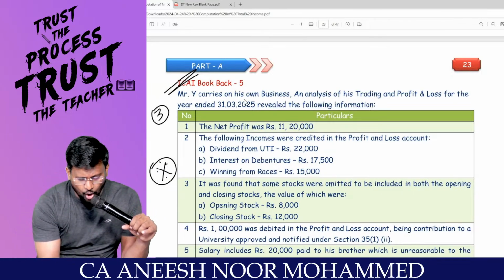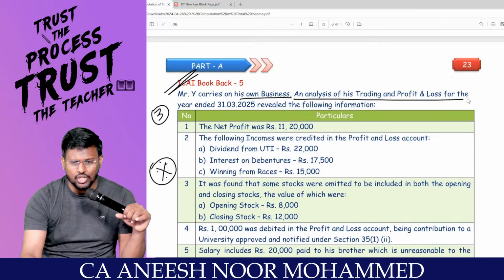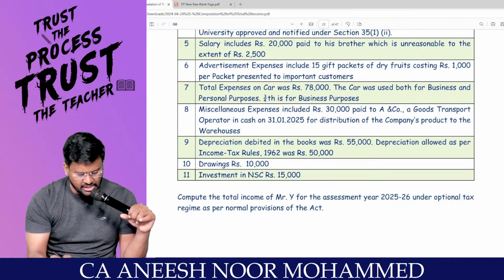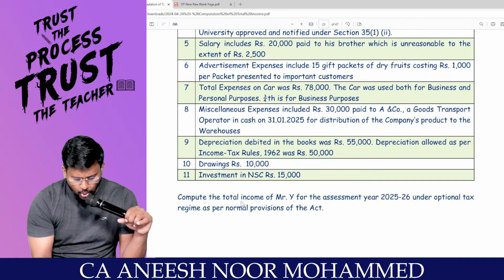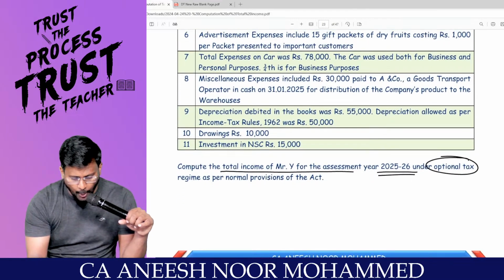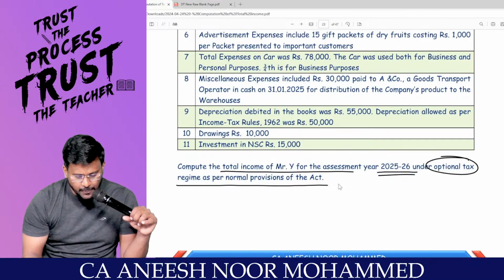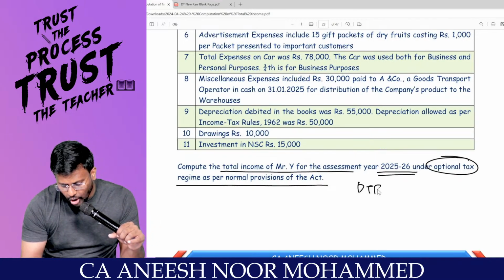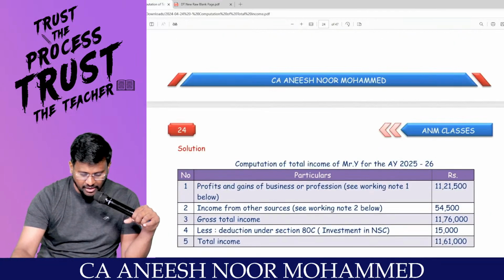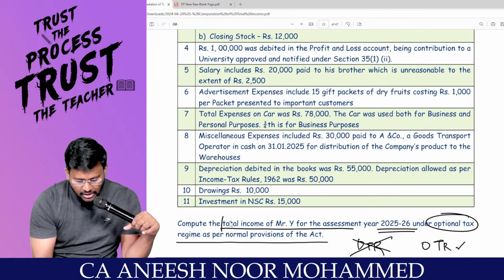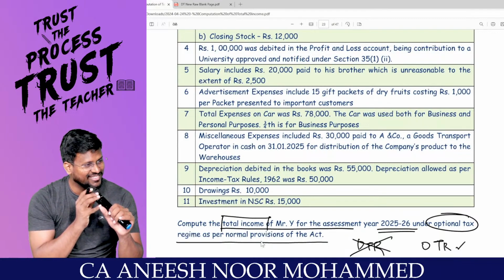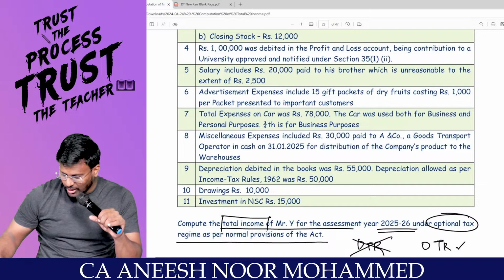Mr. Y carries on his own business. An analysis of trading and P&L account for the year ended 31/3/2025 reveals the following, with some adjustments. Compute the total income of Mr. Y for assessment year 25-26 under the optional tax regime as per the normal provisions of the Act. So I am not going to travel through DTR. I am going to travel through OTR, the optional tax regime. What they want is just total income, not the tax liability. Calculator will say the answer. Yes, sir, and we are going to show the magic with the calculator.